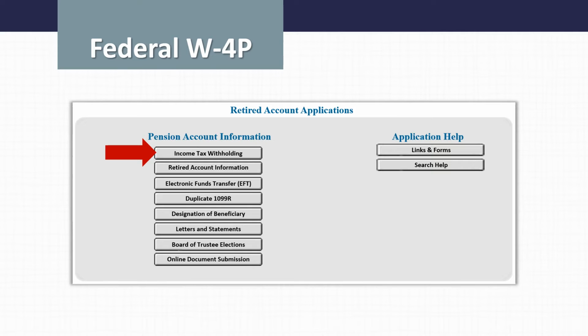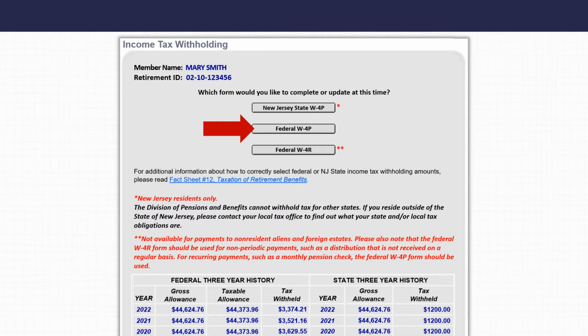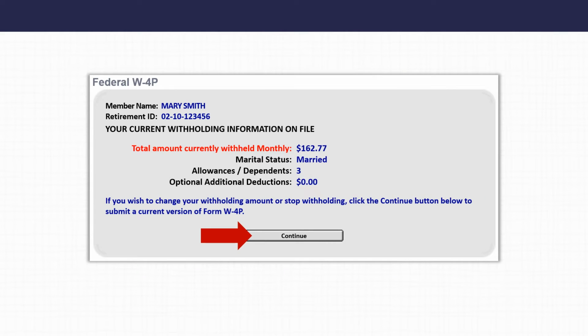To access the application, click the Income Tax Withholding button on your Retired MBOS homepage. The page that opens will show a 3-year history of your federal and New Jersey state tax withholding for your retiree account, unless you are a new retiree. To access the federal Form W-4P, click the Federal W-4P button. To begin to have federal tax withheld, to make changes to your withholding amount, or to stop your withholding, you must submit a current Form W-4P. Click Continue to proceed with your changes.